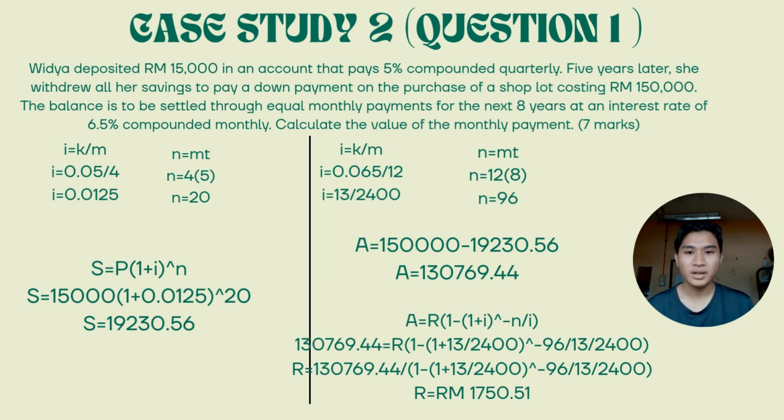Then, we must use this formula to find the monthly payment: A equals R times (1 minus (1 plus i) to the power of negative n) divided by i. So put the numbers in the formula and use algebra to swap places between A and R and put it in the calculator. You will get the answer, 1,750 ringgit 51 cent.